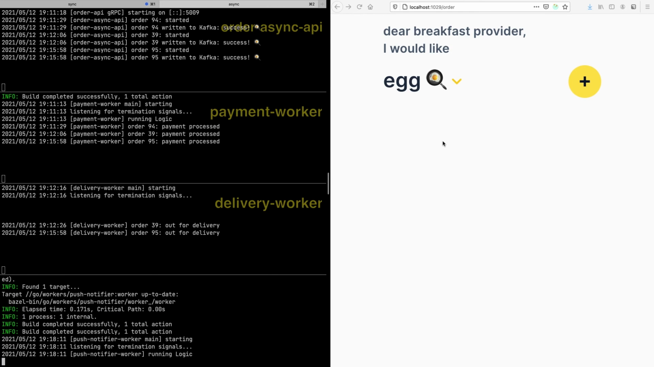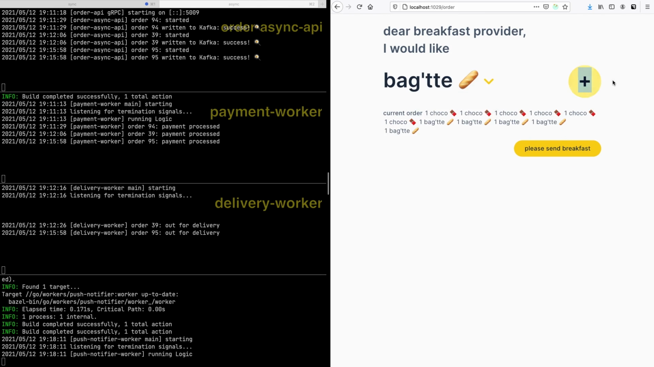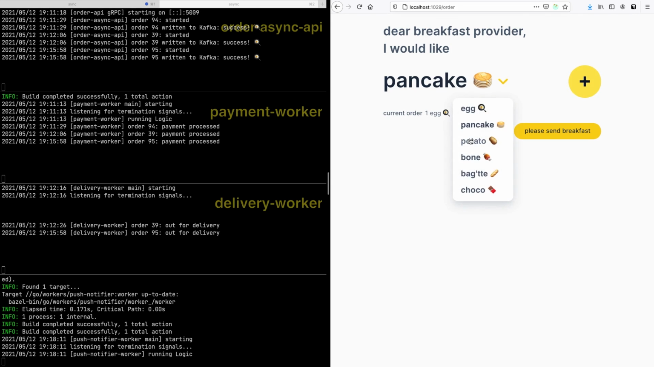And let's order one more time. Let's say some chocolate, some baguettes. Well, it's not a really nutritious breakfast. Let's try actually something different. Let's do an egg, a pancake, a potato. I feel like I'm being judged for my breakfast choices at the moment, but that's fine. All right, let us submit our order. Please give me breakfast.